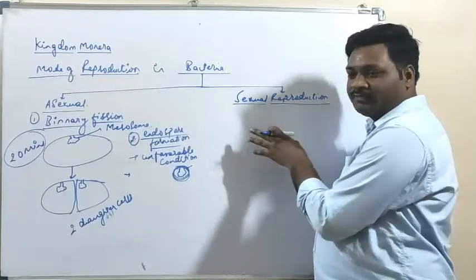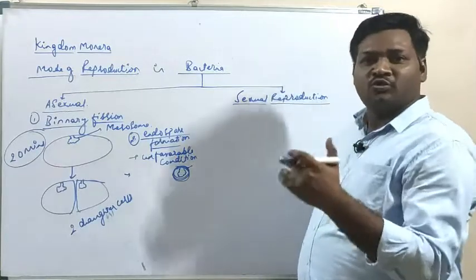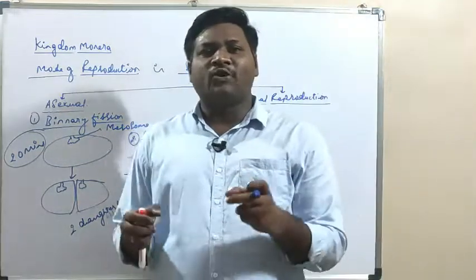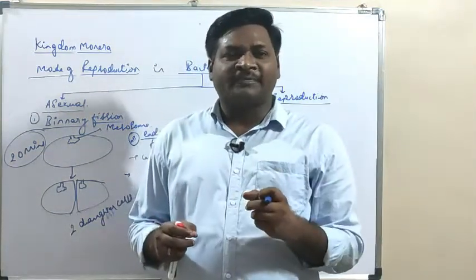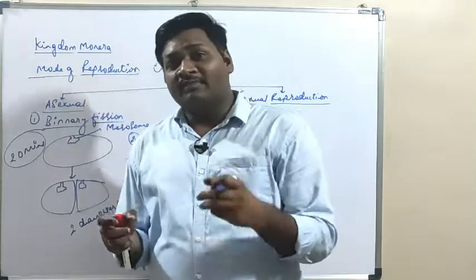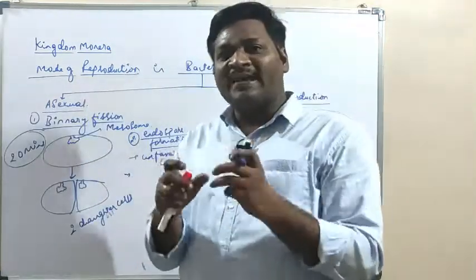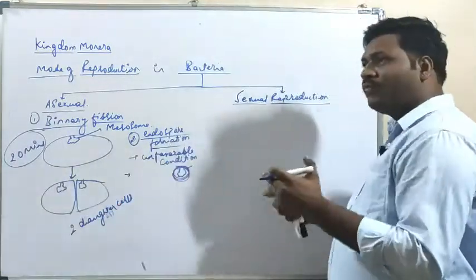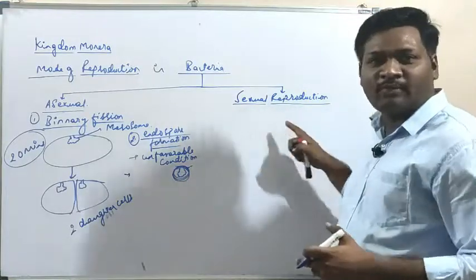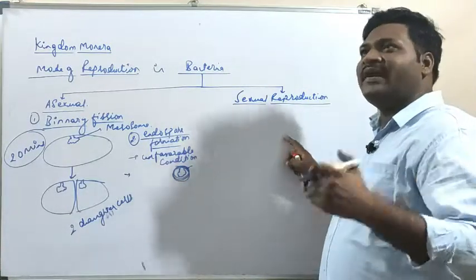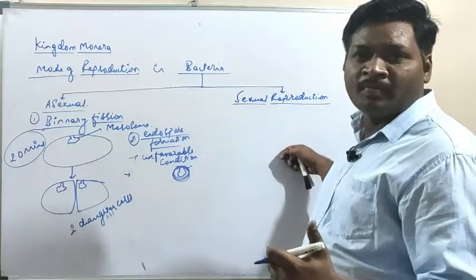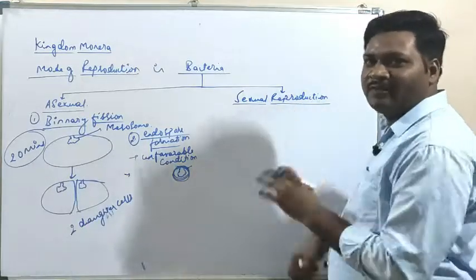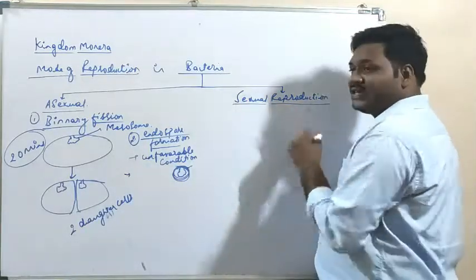So sexual reproduction in bacteria can be studied through different mechanisms. Sexual reproduction means what? When there is involvement of two different gametes, male gamete and female gamete, and there is formation and fusion of male and female gametes to form the zygote or the new individual, such an interaction can be called sexual reproduction. Or you can also define it as the formation of a new organism by the involvement of two different parents, male and female parents. So that is called sexual reproduction.